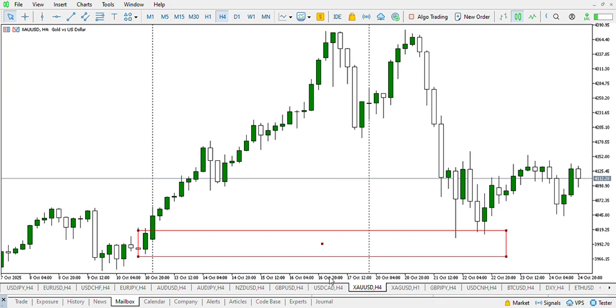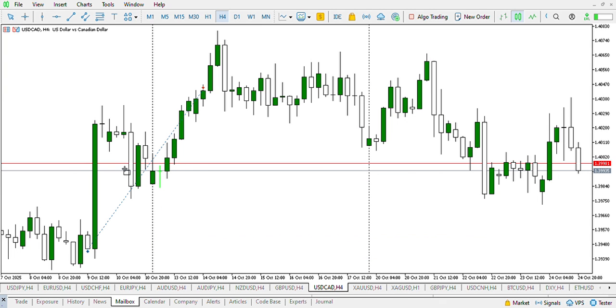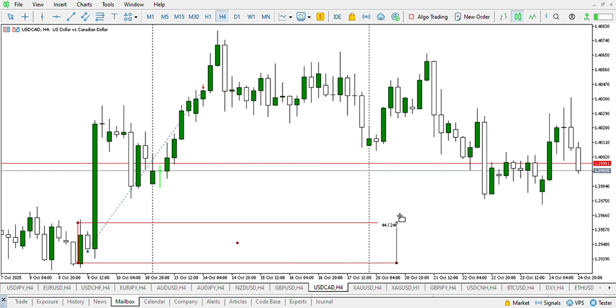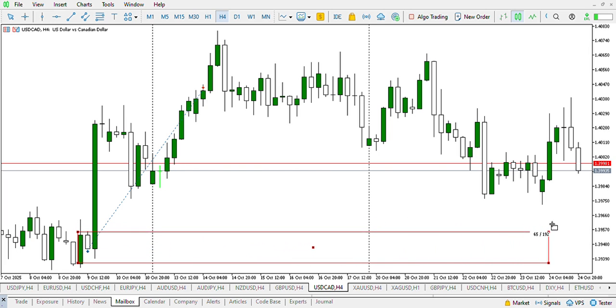So right here on USD CAD, the previous week we can see price in an uptrend, and we are going to be expecting a sell to buy, and we can see price sold down. However, price did not retest this critical zone right here, because this is the critical zone we would be expecting price to retest, and price did not. So that is that for USD CAD.